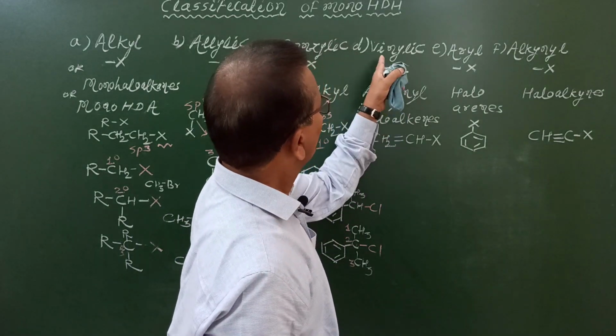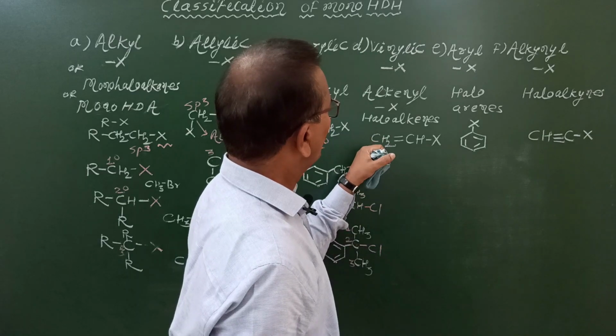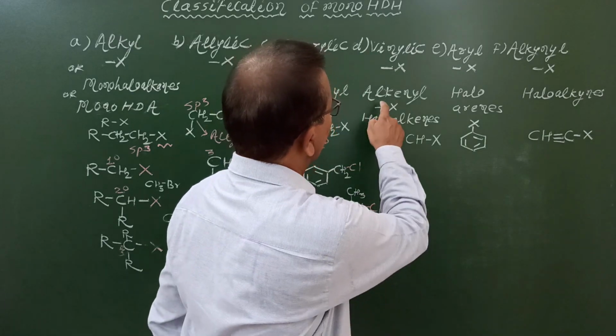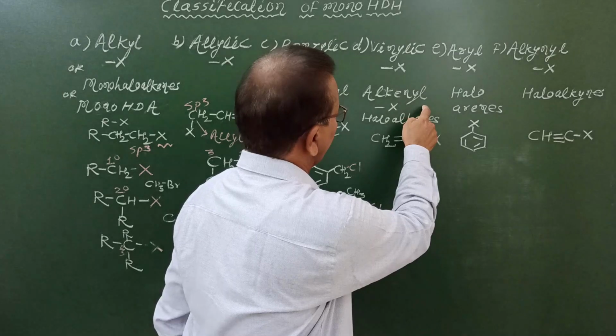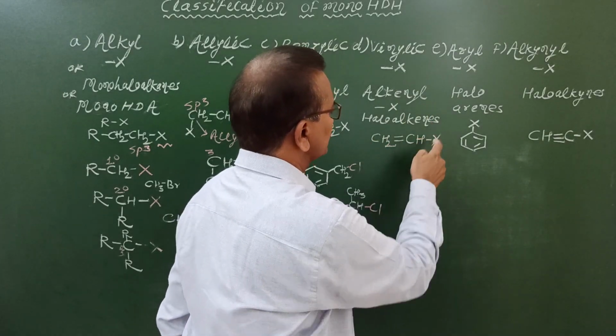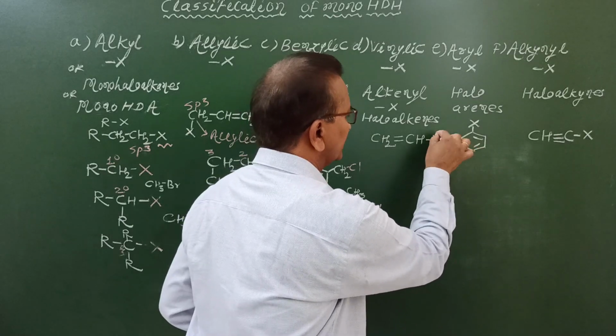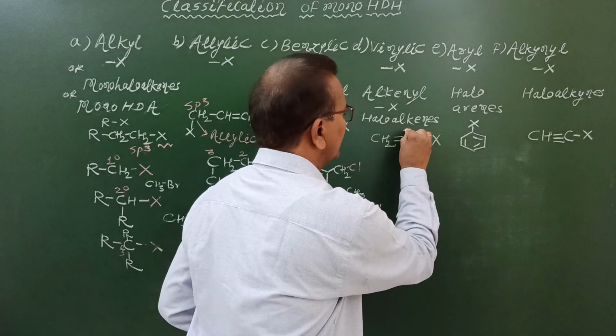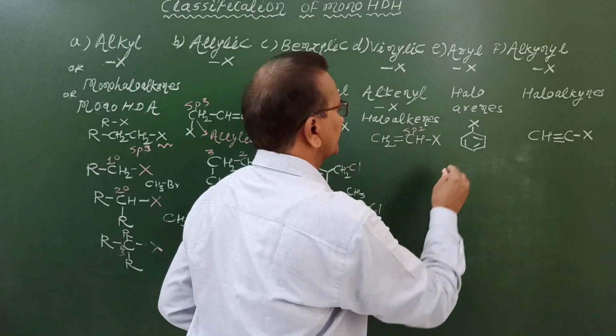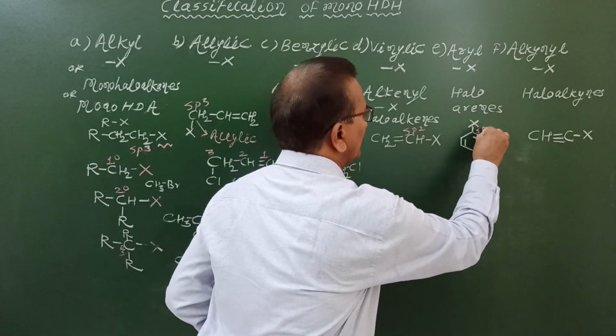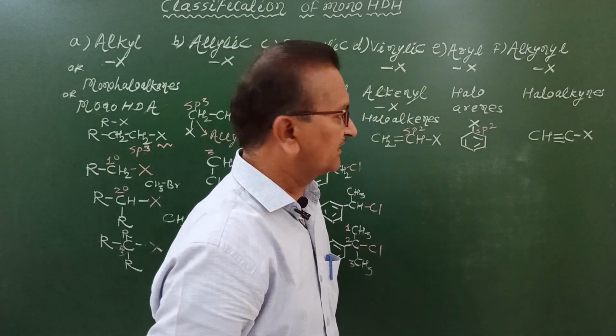Now let us see vinylic halides. How to write statement for vinylic halides? Vinylic halides are also called as alkenyl halides or haloalkenes. Here in these 2 classes, halogen atom is bonded to a sp2 hybridized carbon atom.